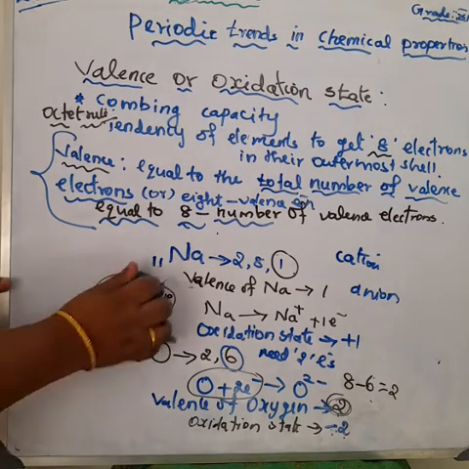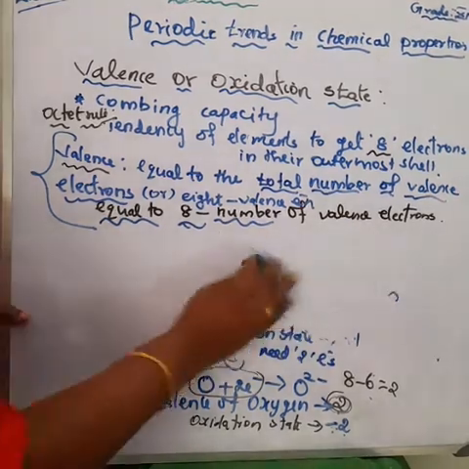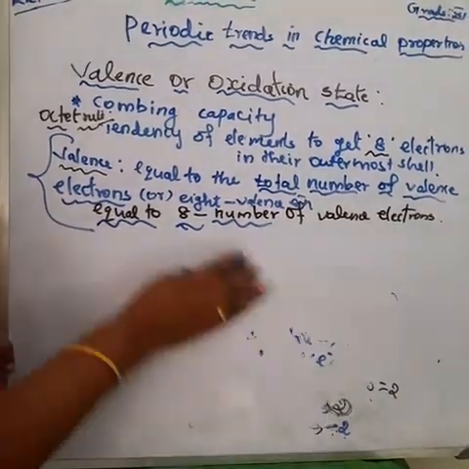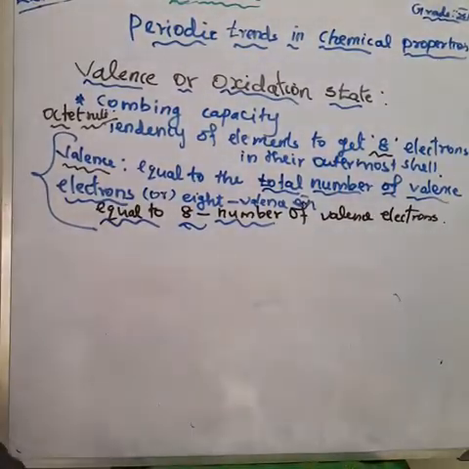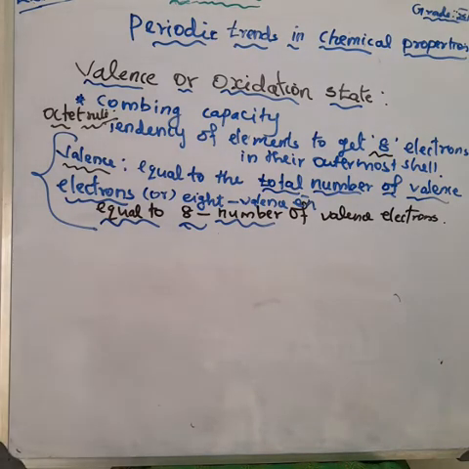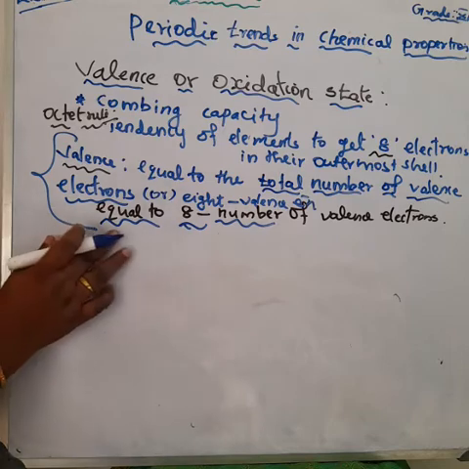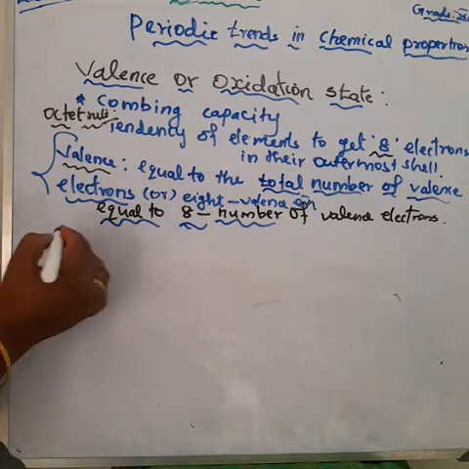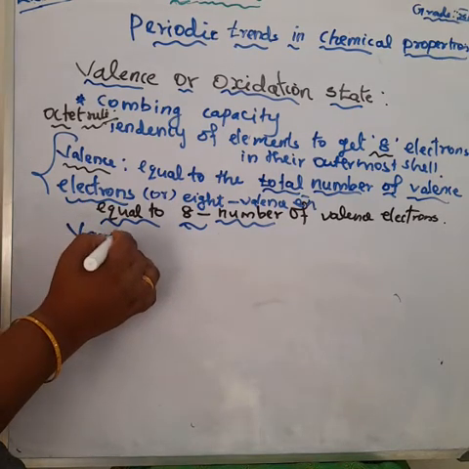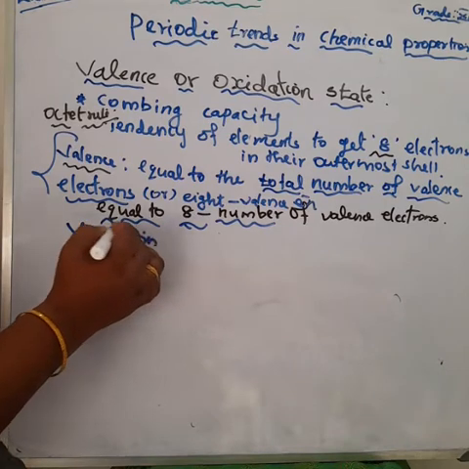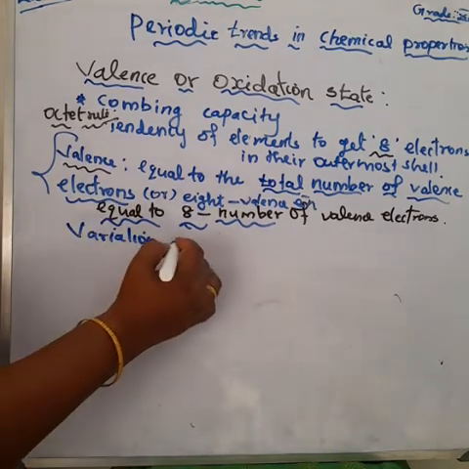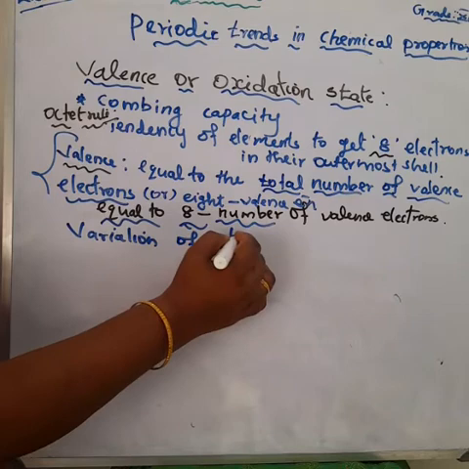Now we are going to study the periodicity of valence or oxidation state: how the oxidation state varies along the periods, and how the oxidation state or valence varies along the groups. First, how the valence varies along the groups.